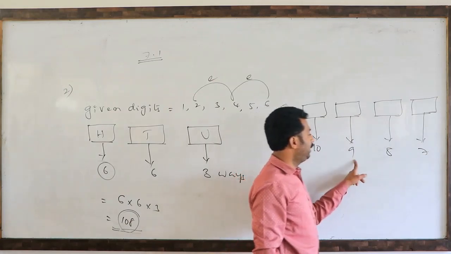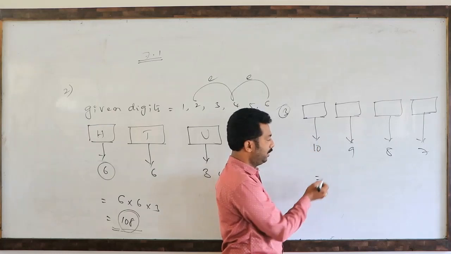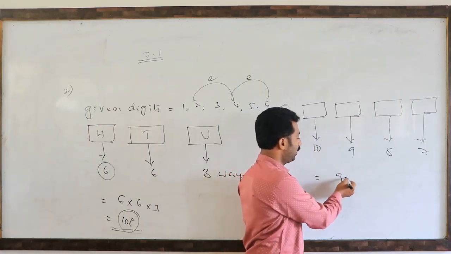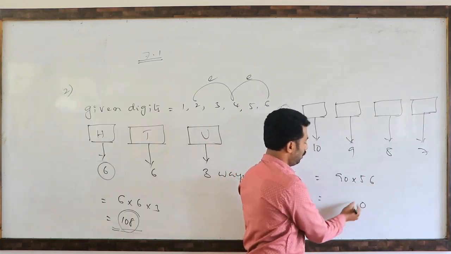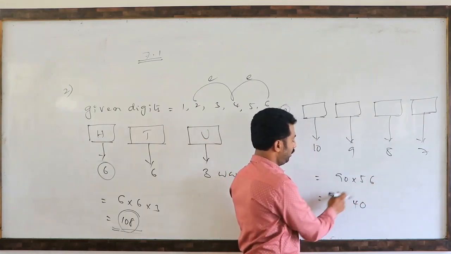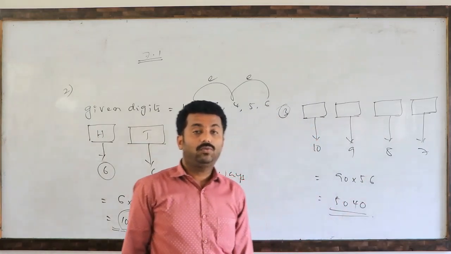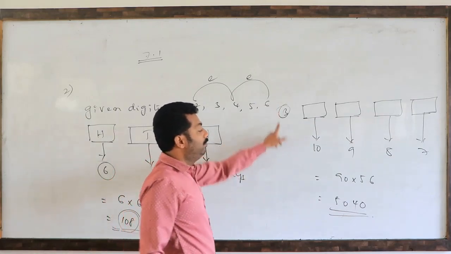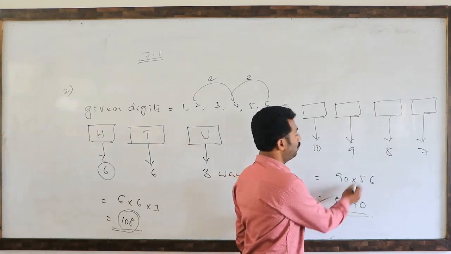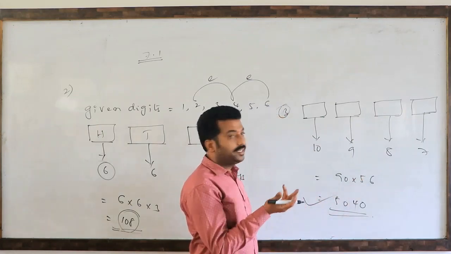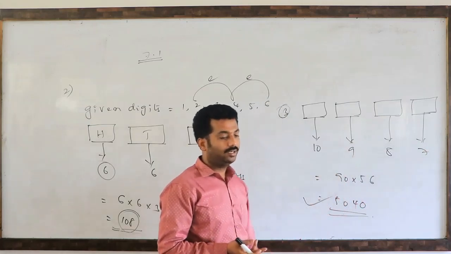So this is 10 into 9 into 8 into 7. So the total required number is 10 into 9 into 8 into 7, which is 5040. So 5040 four-letter codes we can make by using the first 10 alphabets. Like this we have to answer. Suppose repetition of the letters is allowed: 10 into 10 into 10 into 10, we can write 10 to the power 4.